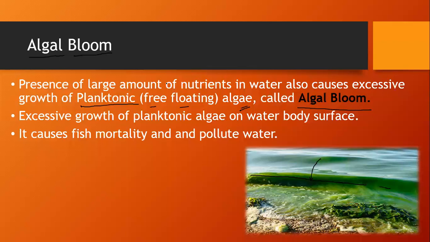The presence of algal bloom says that there is a lot of organic matter in that particular river or water body. Excessive growth of planktonic algae on the water body surface. You can see that on the bay of the river, when the water comes and hits, you can see such algal blooms growing there. That means a lot of organic nutrients are present in it. It causes fish mortality and pollutes water.